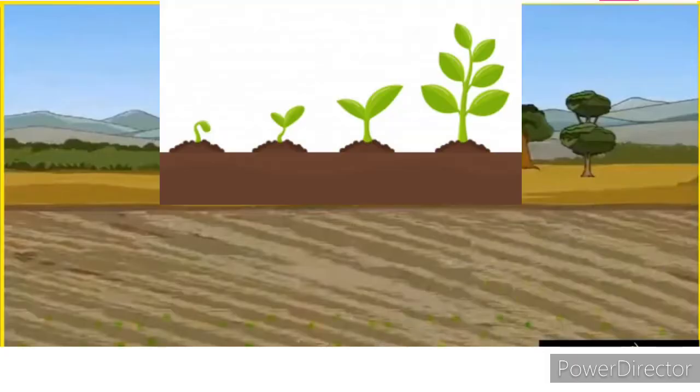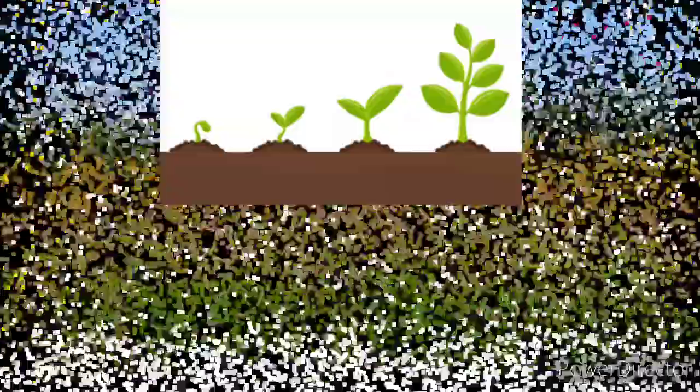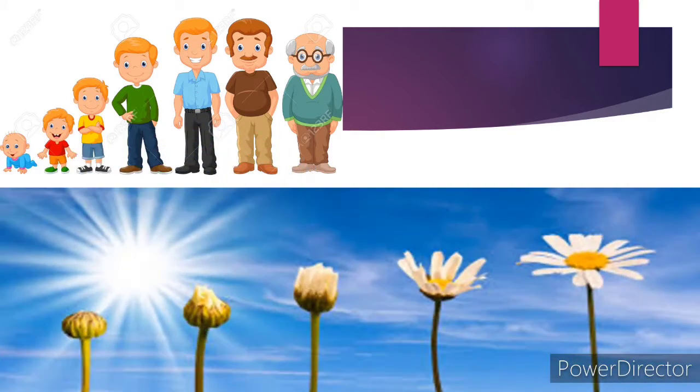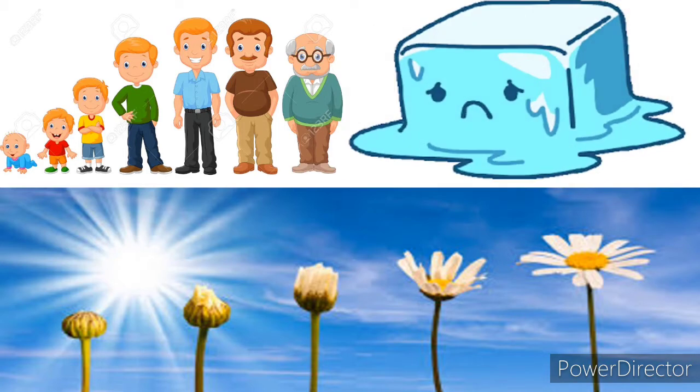In the field, the size of the crop changes with time. Then we can see changes in our body, like weight, size and health increasing. Another change we can see is a bud changing into a flower, and we can see melting ice. This is a change of state.